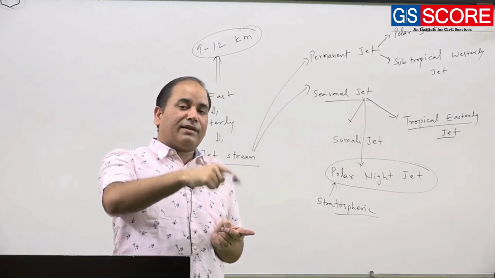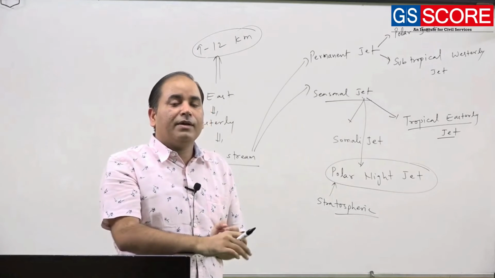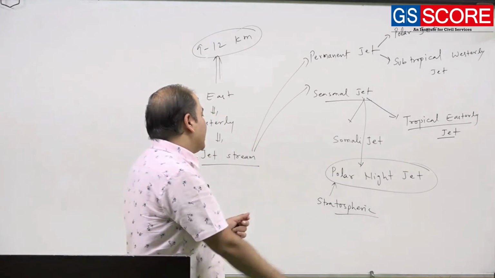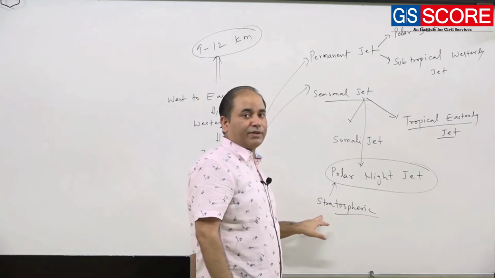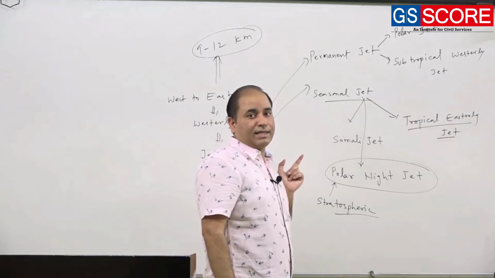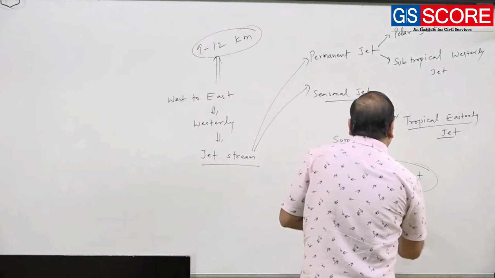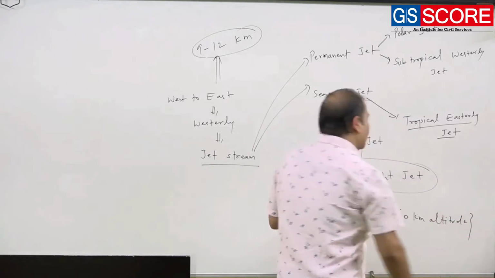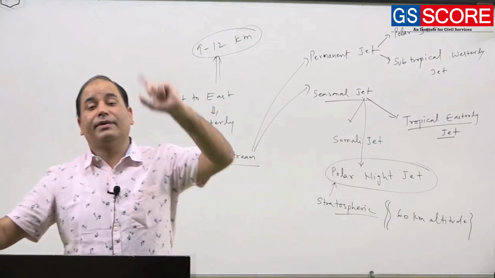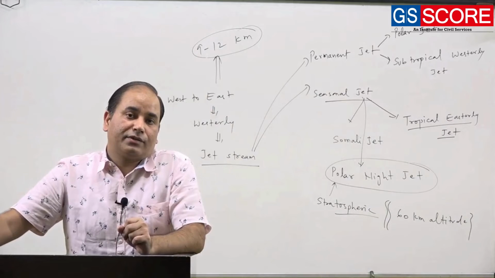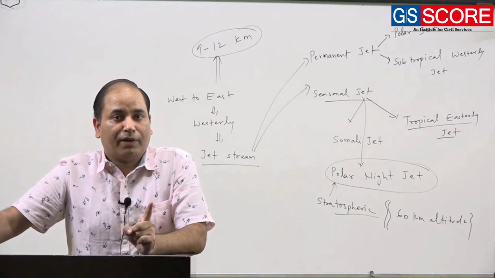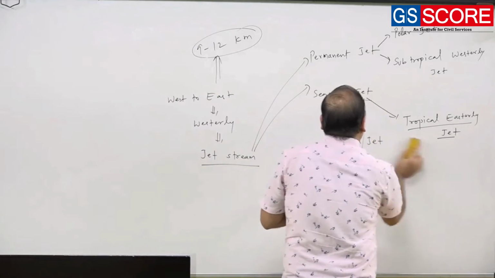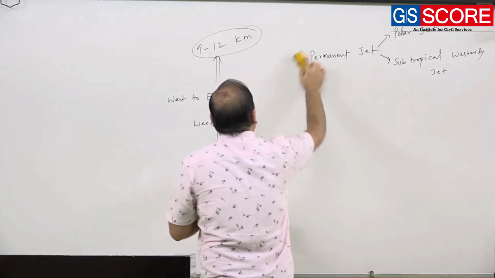When it is winter, there will be extreme cold in the polar area, because there won't be sunlight for 3 to 5 months. When there is no sunlight, these jets develop in the stratospheric zone, and sometimes they have been identified as high as around 60 kilometers altitude. So these jet streams develop at a very great height in the stratosphere during the night time in the polar area. These are some of the permanent and seasonal jet streams.